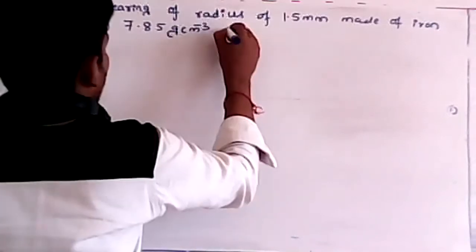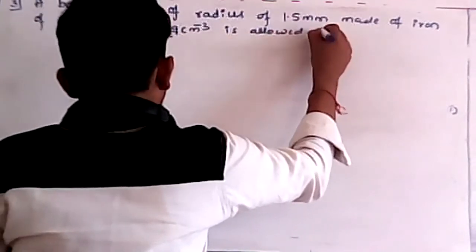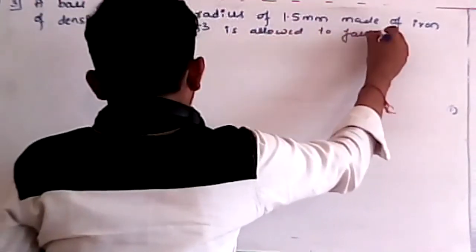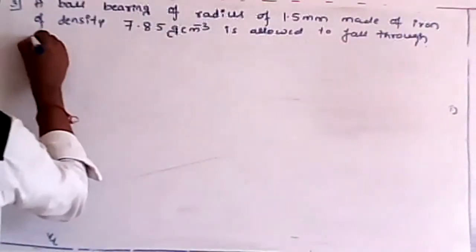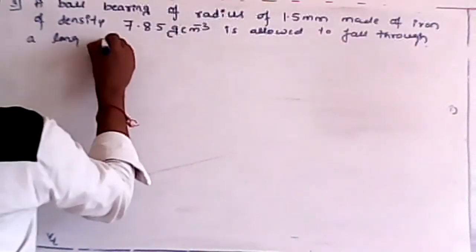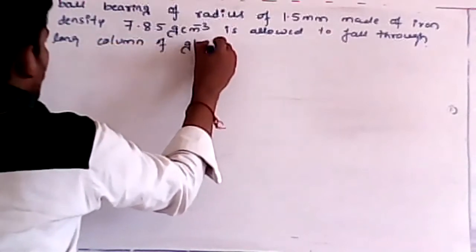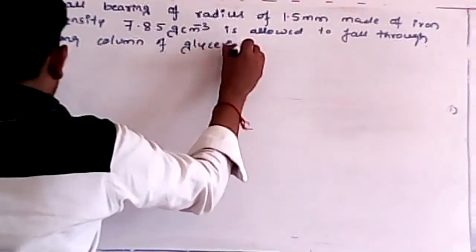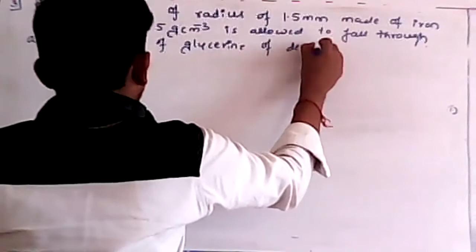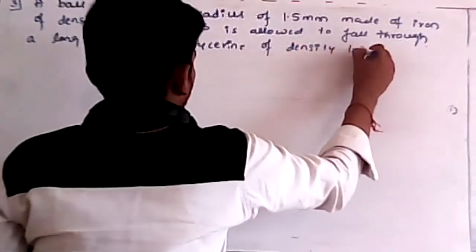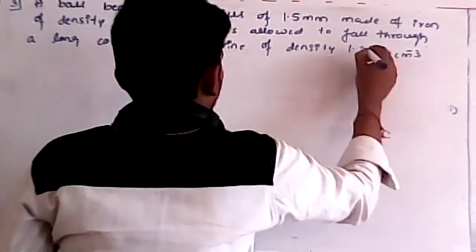The ball is allowed to fall through a long column of glycerin of density, what is that density, students? They have given 1.25 gram per centimeter cube.